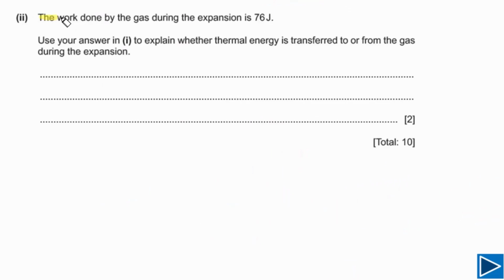For this part, we are given that the work done by the gas during the expansion is 76 joules. We need to use our answer in part 1 and explain whether thermal energy is transferred to the gas or from the gas during the expansion. In order to answer this, we need to apply the first law of thermodynamics. According to the first law, delta U, the change in internal energy, is equal to Q plus W. Q is the amount of thermal energy and W is the amount of work done.